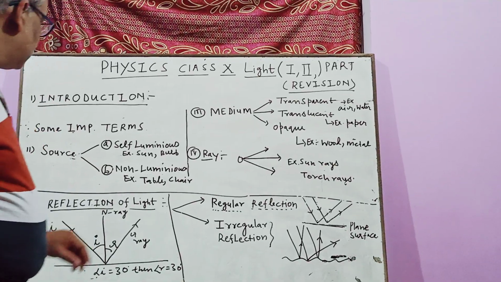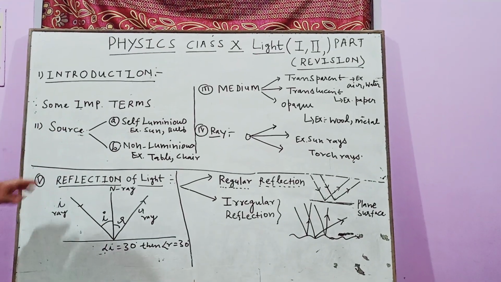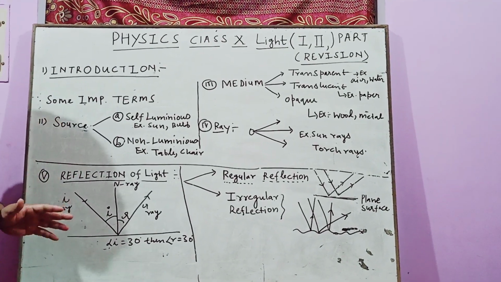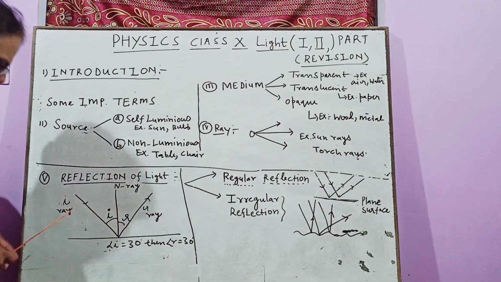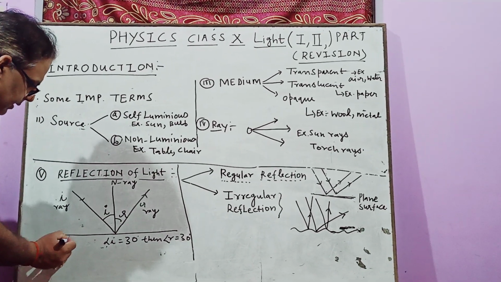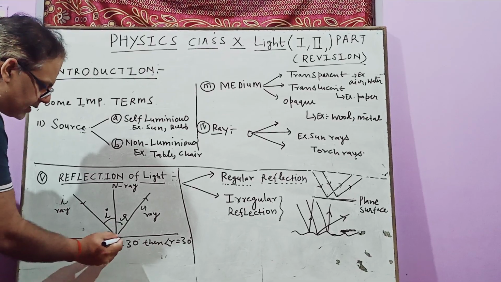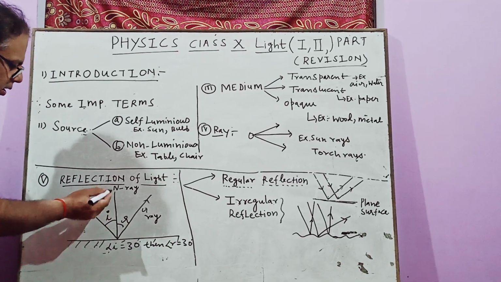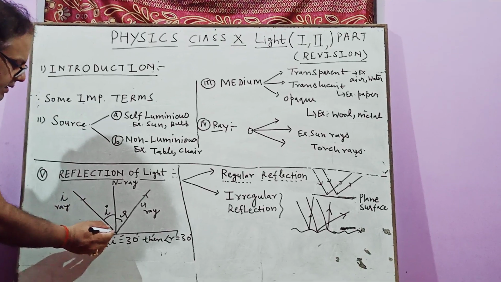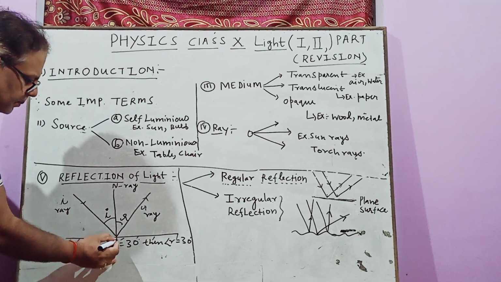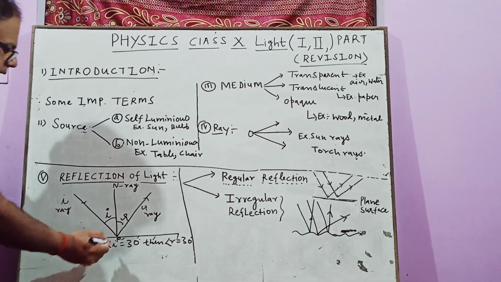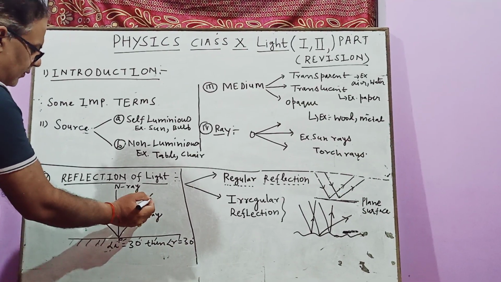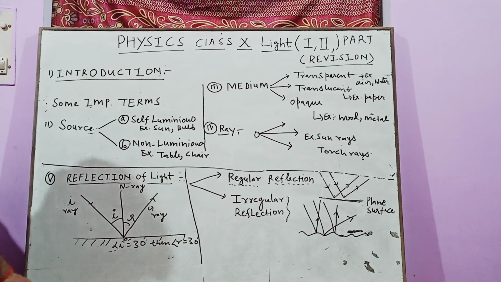Now I am coming towards my main topic, the reflection of light. For the reflection of light, you require a plane surface like a mirror or any plane smooth surface. One ray is called the normal ray, this is called the incident ray, this point P is called the point of contact, and this is called the reflected ray. So what happens in this case?